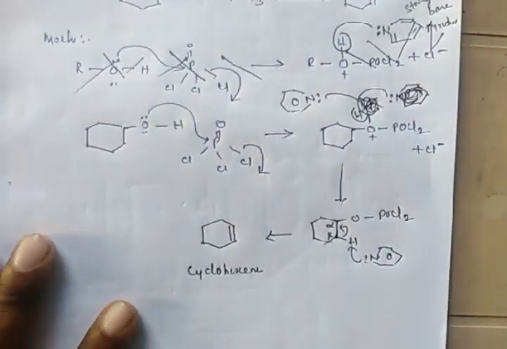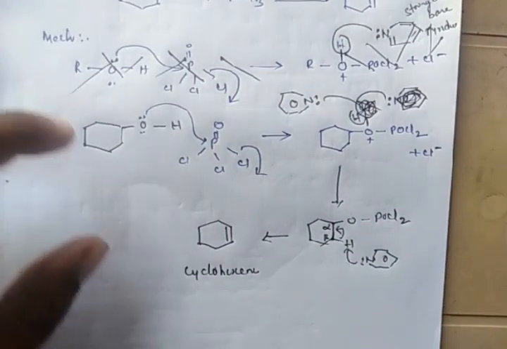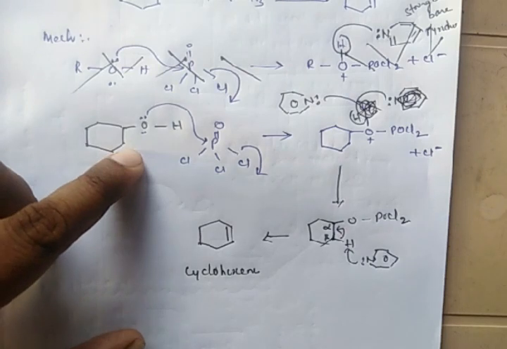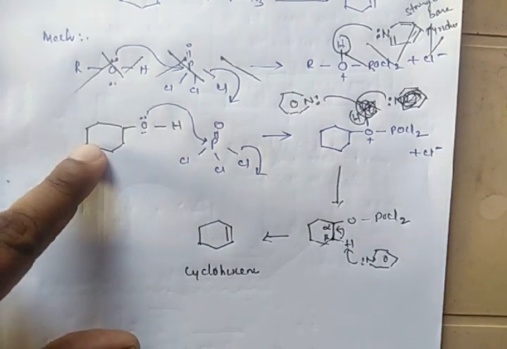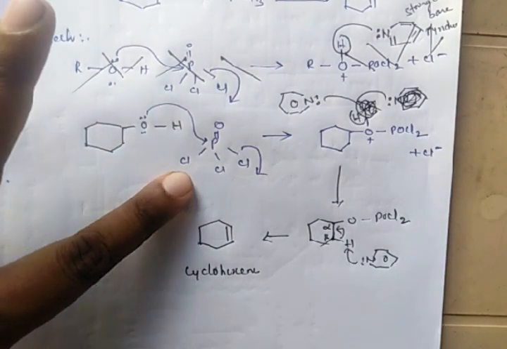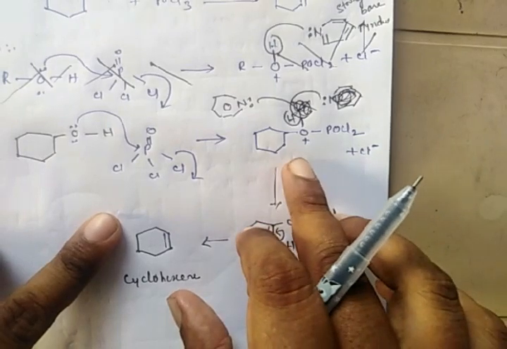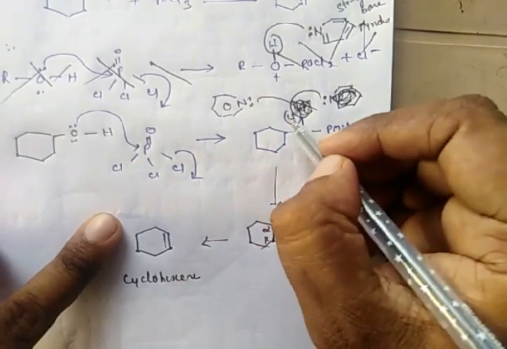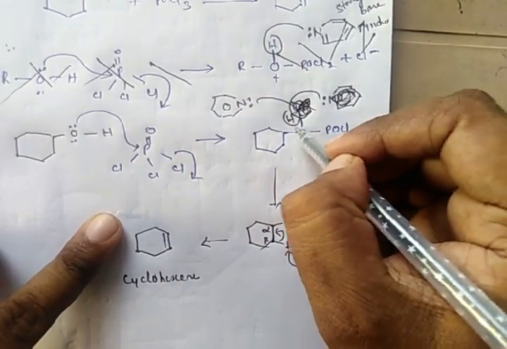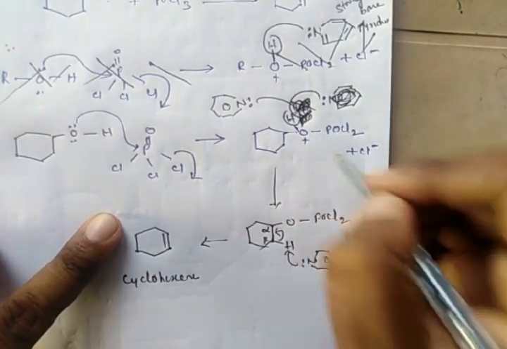Coming to the mechanism, the electronegative oxygen atom in cyclohexanol will attack the electropositive phosphorus atom. As a result, a chlorine atom will leave. There is a formation of this complex. Here we have a hydrogen, so I have struck it off.